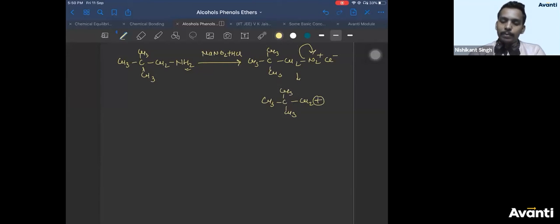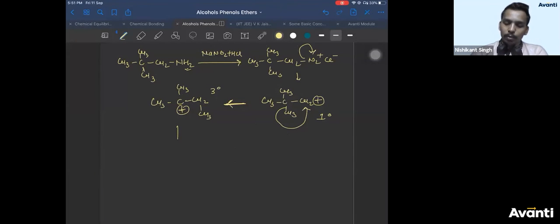What will happen in the next step? This is a primary carbocation. From the next carbon, a methyl will shift, and you will get CH3, C plus, CH3, CH2, CH3, with the positive charge here. You will get a tertiary carbocation.